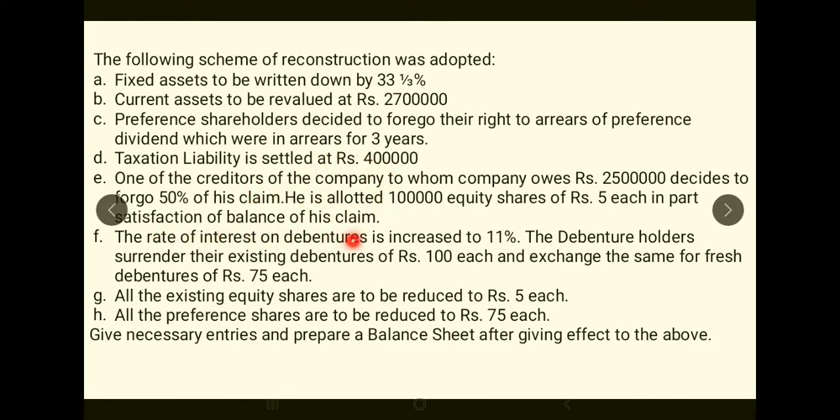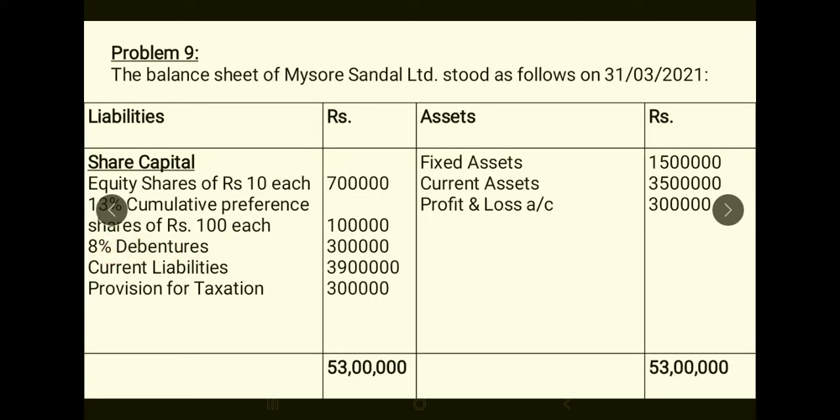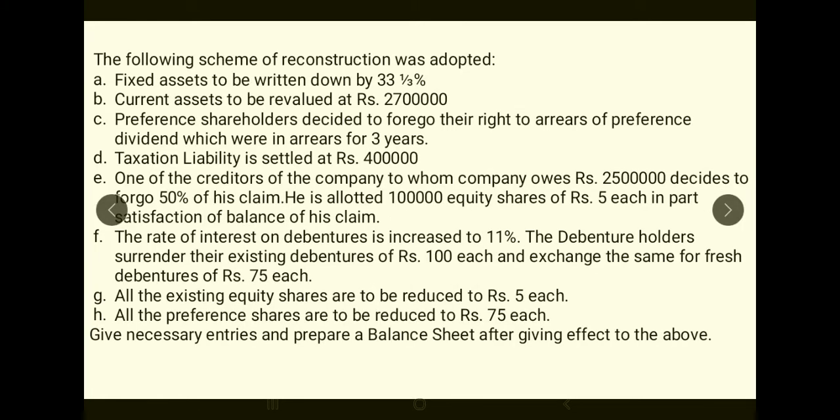Rate of interest on debentures is increased to 11%. In the balance sheet you have 8% debentures of 3 lakh rupees. It is increased to 11%, and the debenture holders surrender their existing debentures of 100 rupees and exchange the same for fresh debentures of 75 rupees. So 100 rupees debentures are being surrendered and 75 rupees debentures are being issued.